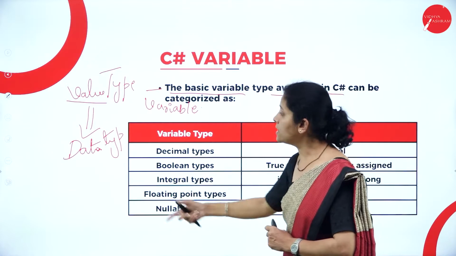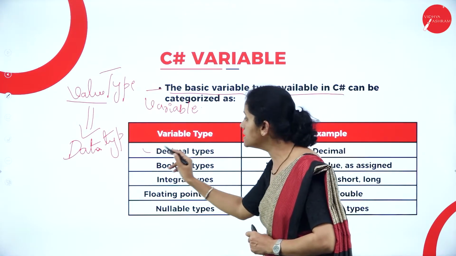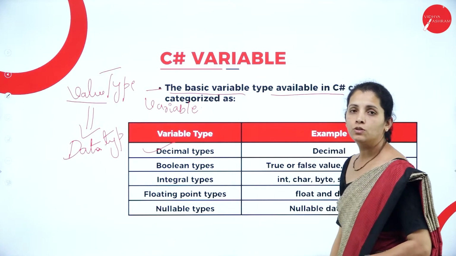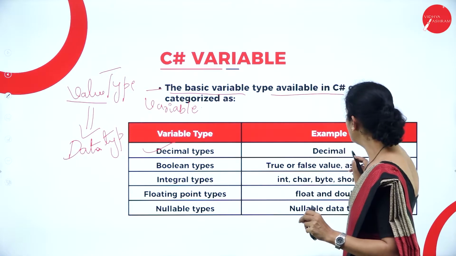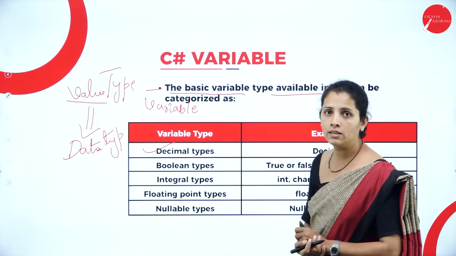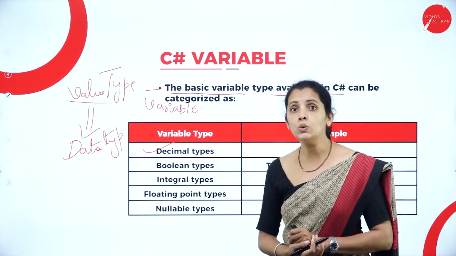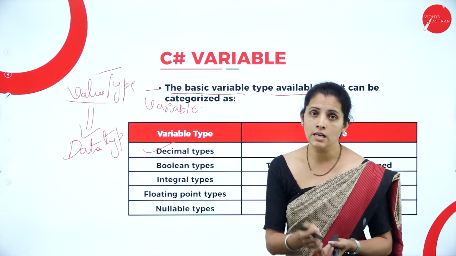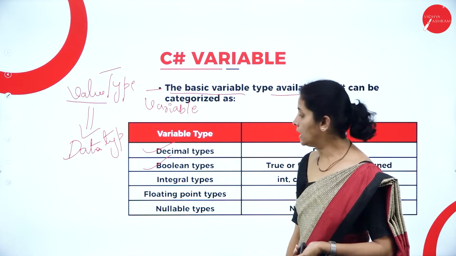And what are the value types I can have? That is decimal type. So dear students, if I want to represent a decimal number, then I can go with decimal type. And if I want to use true and false, then I can go with Boolean data type.